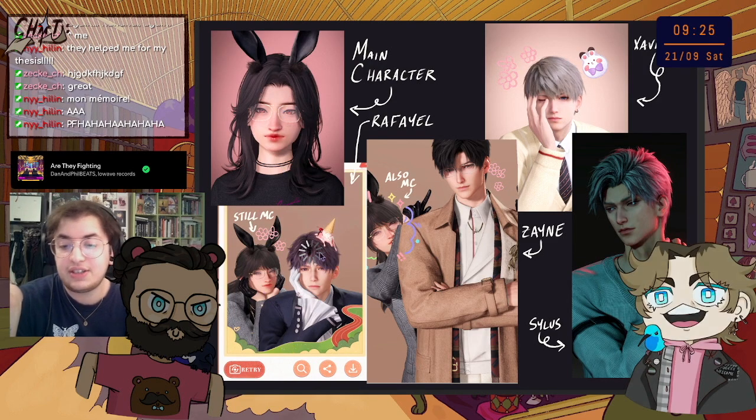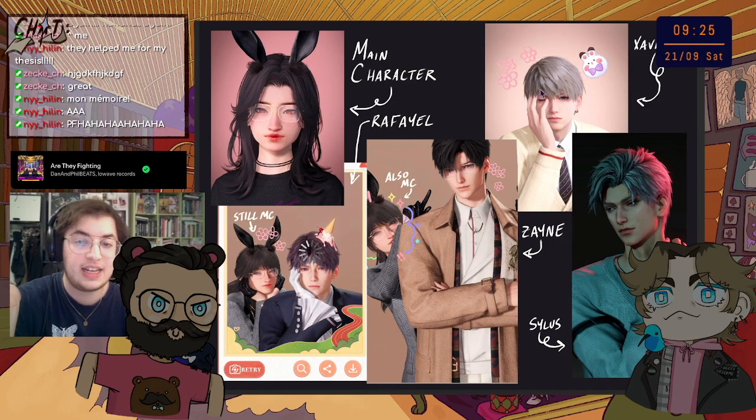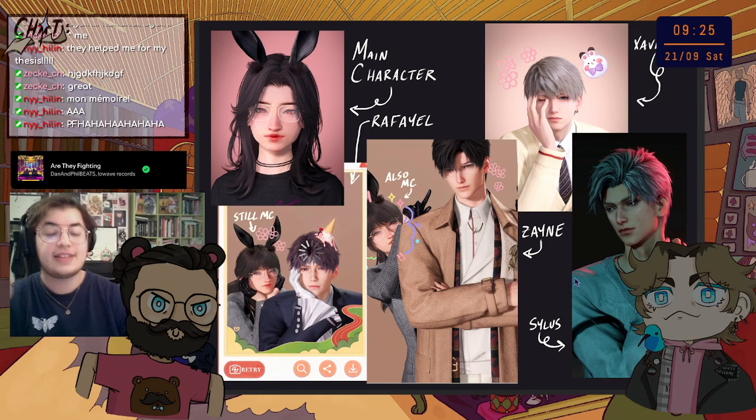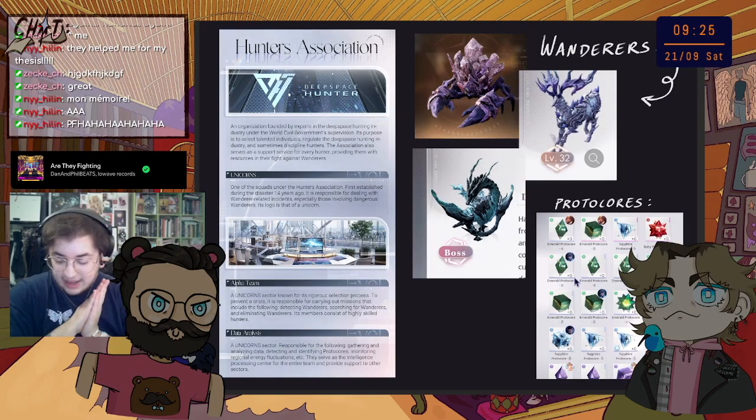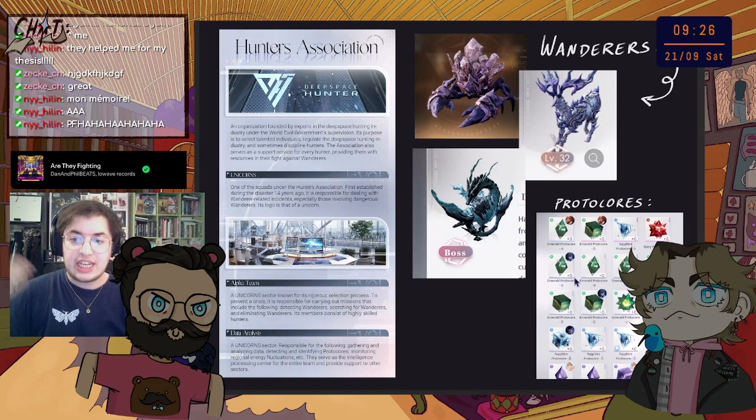We are going to call her MC because it's easier. And here are the love interests. You have Rafayel, here you have Zayne, here you have Xavier, and here you have Sylus. There are more to come. We know there are more love interests to come. We start the game as MC. She is a young woman that is just going to join the Hunters Association.